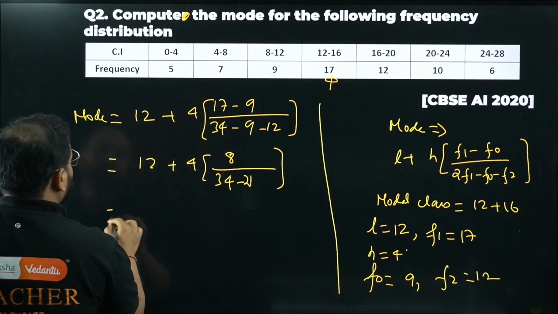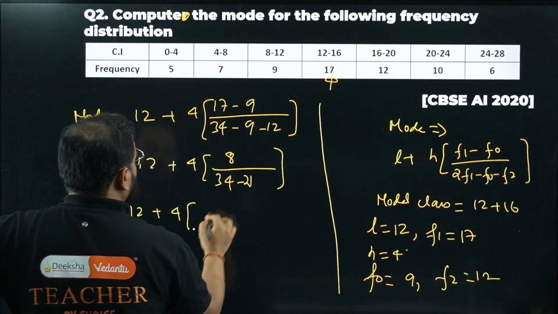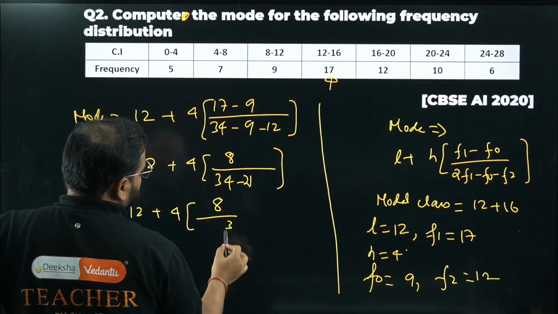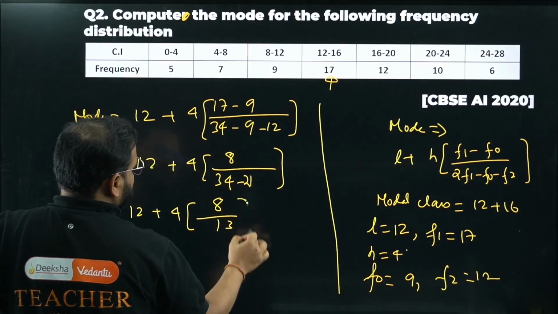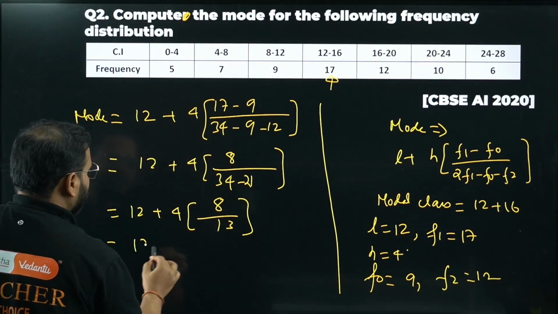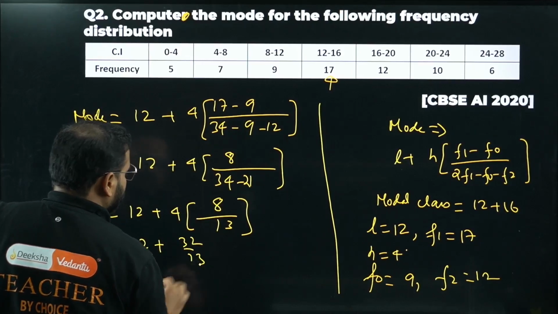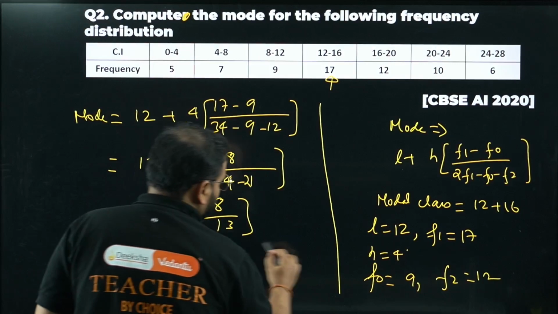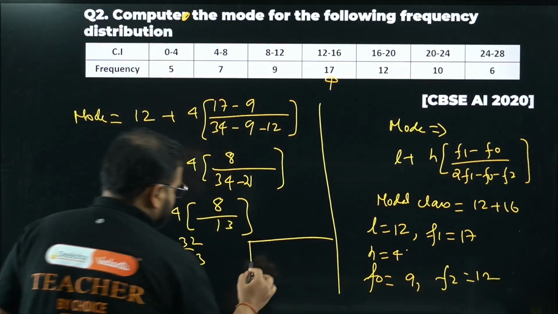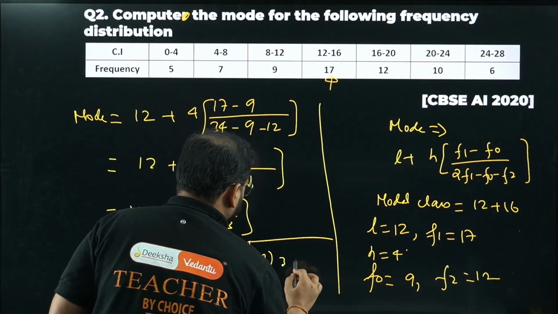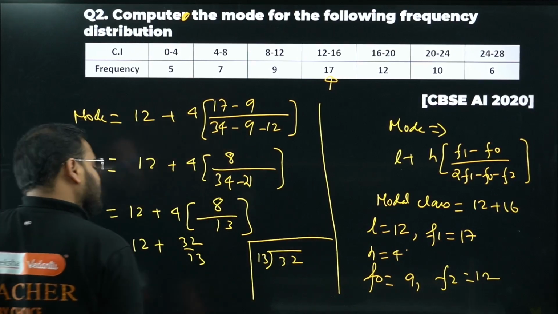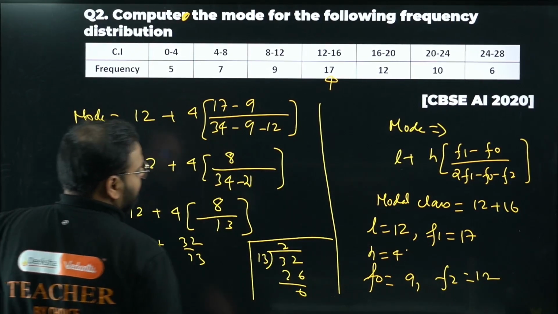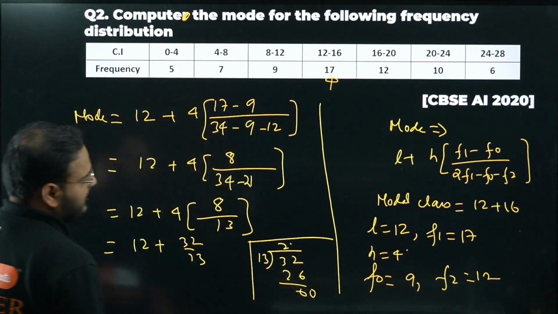Let's quickly solve this. 12 plus 4 times 8 by 13, which is 12 plus 32 by 13. Let's do the division here: 13 and 32. 13 twos are 26, so we get 6. Now we get a decimal point. 13 fours are, right?